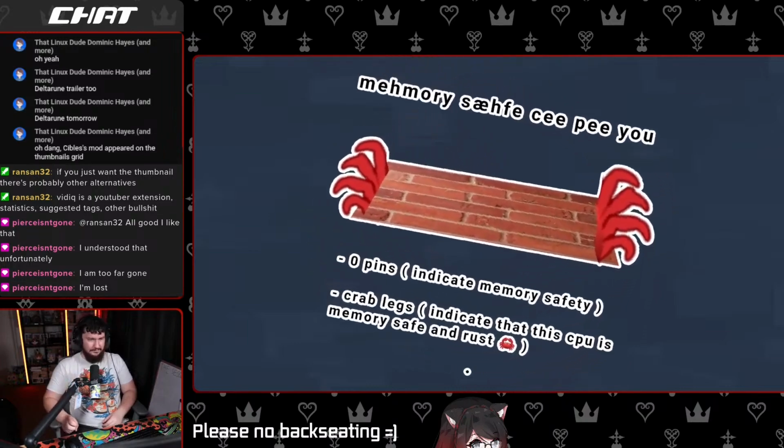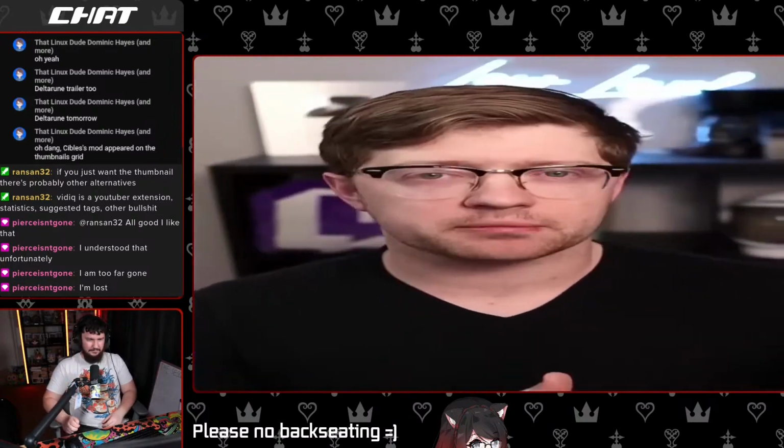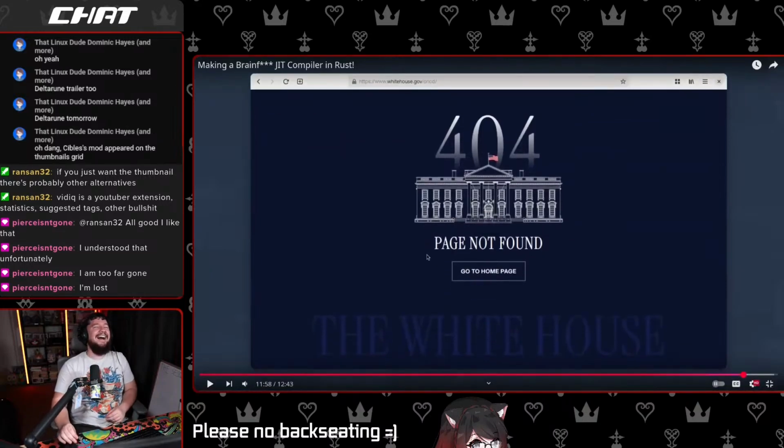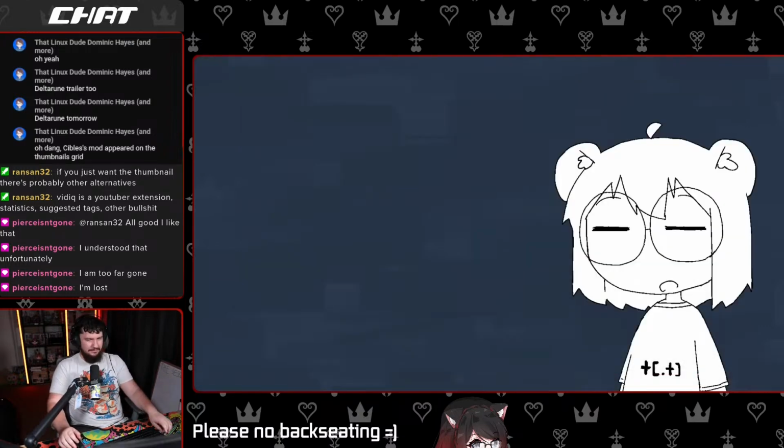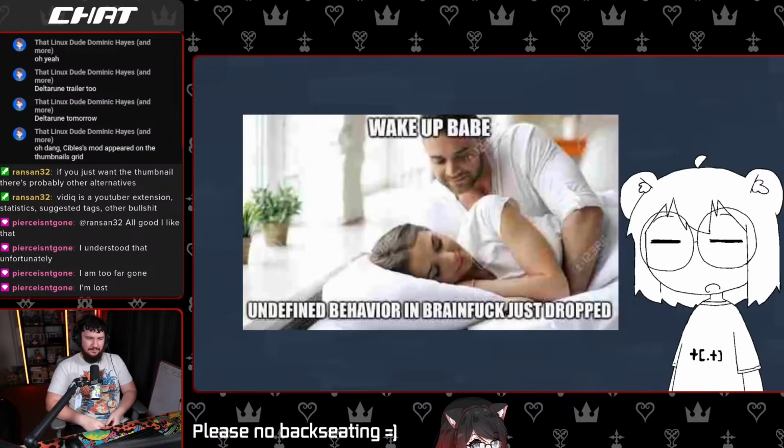Memory safety is a more nuanced topic than what many people want you to believe. Even the White House and others go back and forth on that. Not to mention that out-of-bound memory access behavior is undefined in Brainf anyway.